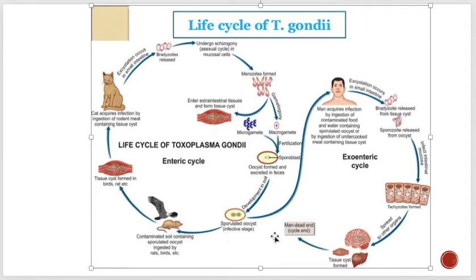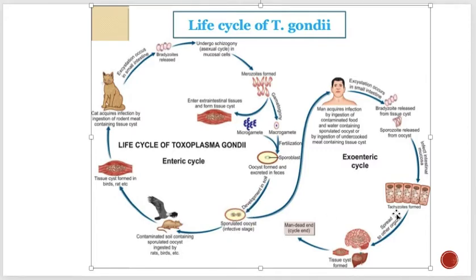Okay, so basically, there is a formation of a macrogamete, and it will form a microgamete. And what will happen is it will result in formation of oocyst. So see, this macrogamete will fertilize with the microgamete, and this fertilization will result in the formation of oocyst, right? So this is called sporulation. Okay, so in the soil, this is the infective stage.